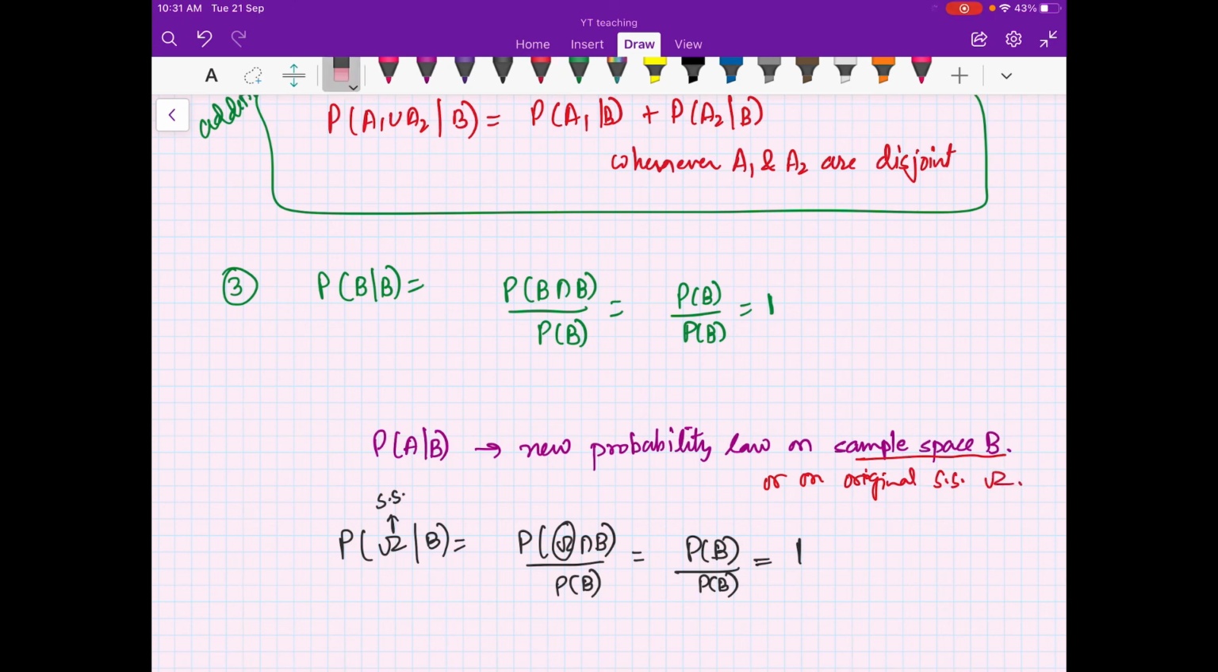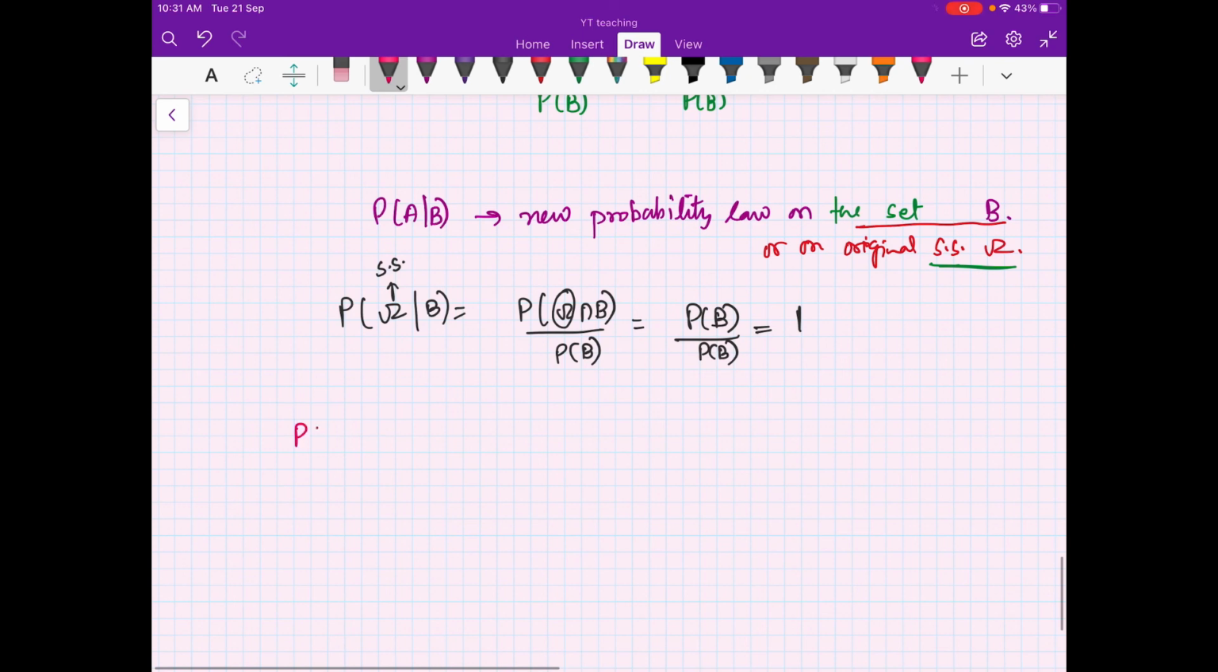So I should not write here on the sample space, on the set, because the sample space is the set of all possible outcomes. You can think of what we have defined as conditional probability, that is probability of A given B, as forming a new probability law which satisfies all the properties expected from a probability law. Now I will look at one example in this video.